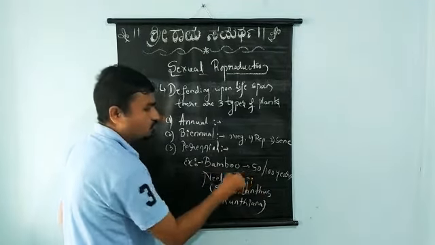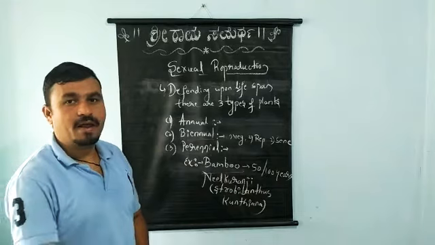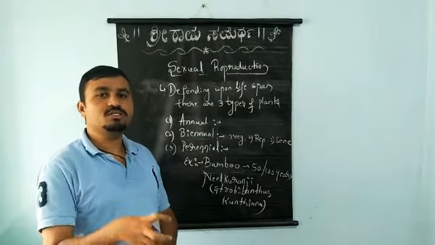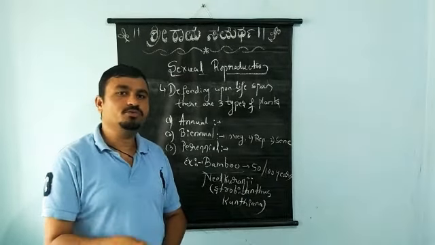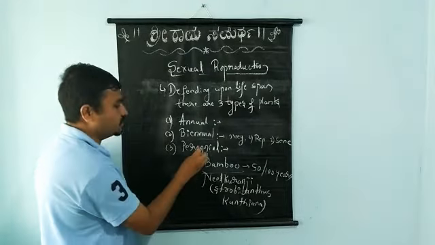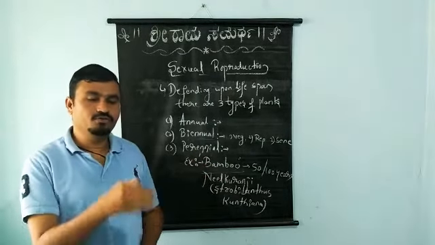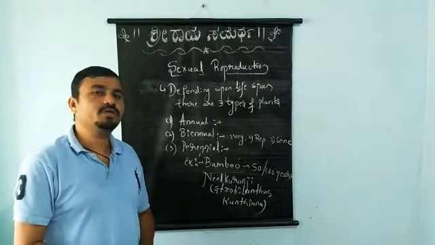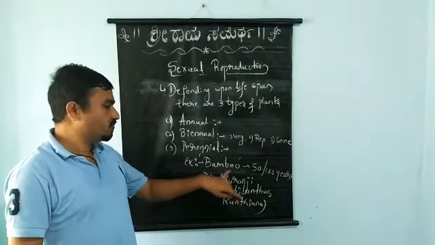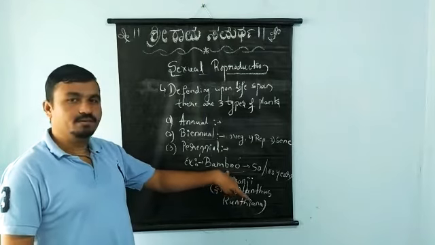So the question may be asked: name the plant which gives flowers once in its lifespan. You have to give the answer: the best example is bamboo, because it gives flowers after 50 years. So this is the best example for perennial plants.